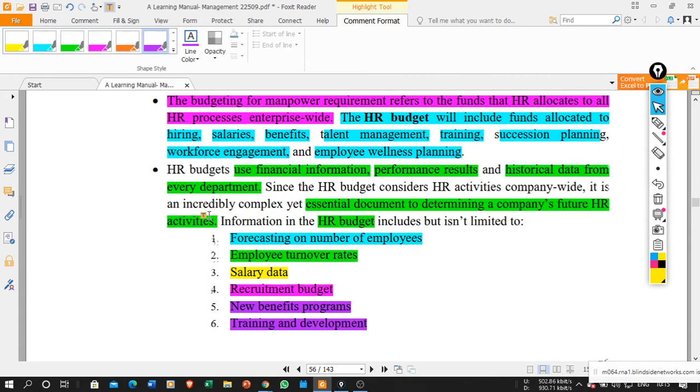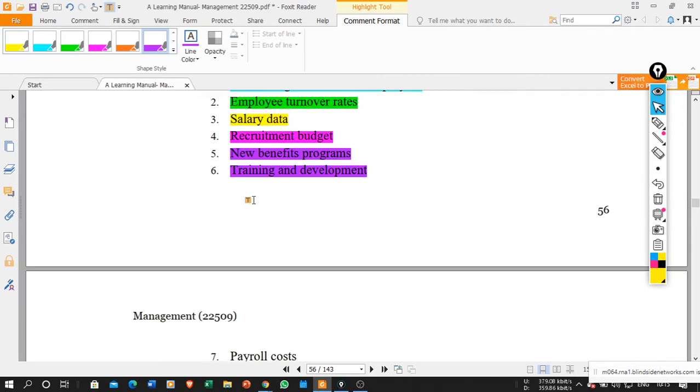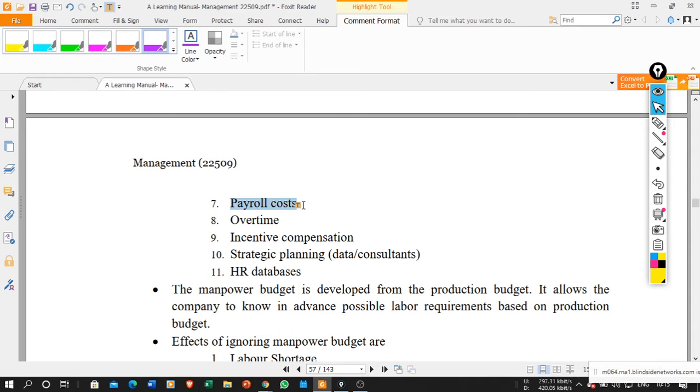Okay, so these are some of the things which need to be covered in the HR budget. Then payroll cost. What is the cost of the payroll? What is the salary or wages that need to be paid? What is the cost of the overtime? Basically at worker level, all the workers and supervisors need to give overtime for the excess work they have done apart from their regular shift time. So what is the cost of that overtime? They need to consider it.